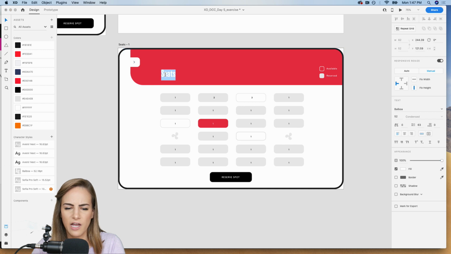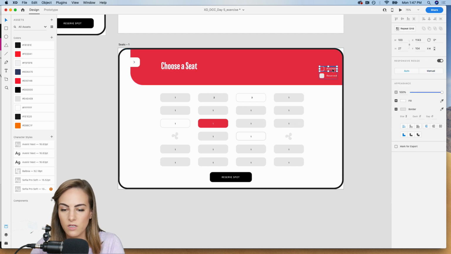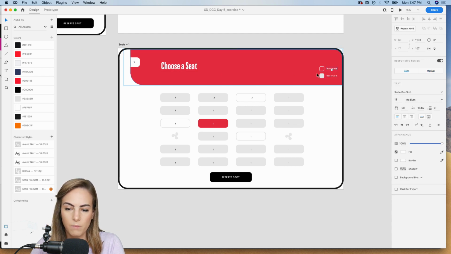So I'm gonna add a longer title for the web, so I'll just say choose a seat, and you might want to add a little subtext, so I'll copy in here, paste that, and say something like choose wherever you would like to sit. Fans are available too. Just some little tagline, just so we can fill up this header area a little bit more. And I'll make this a little bit larger, bring it up a bit.